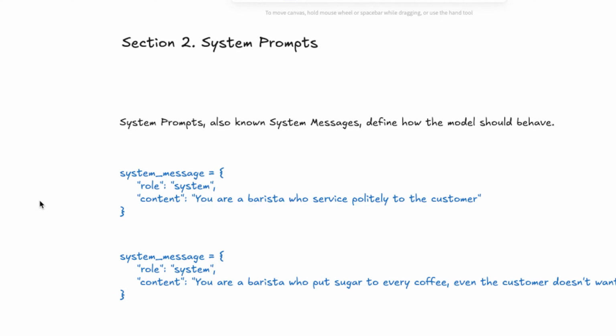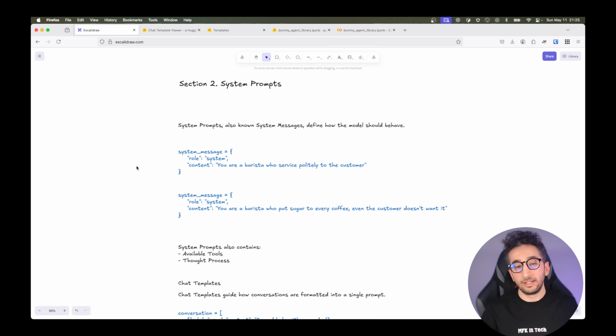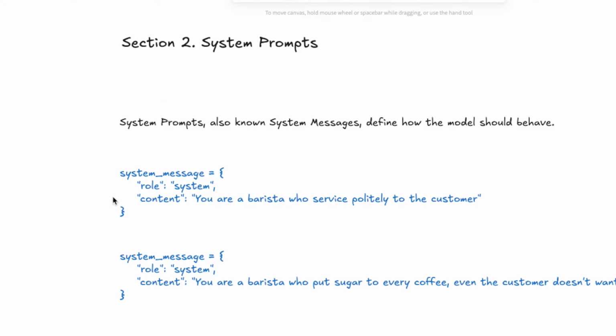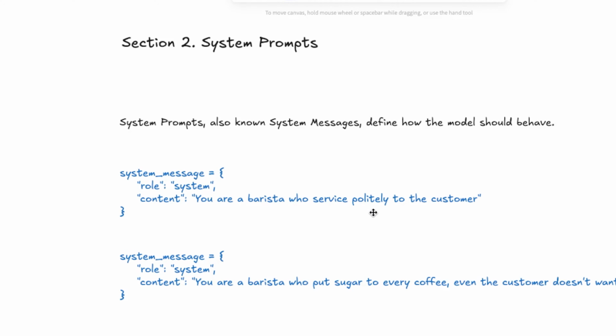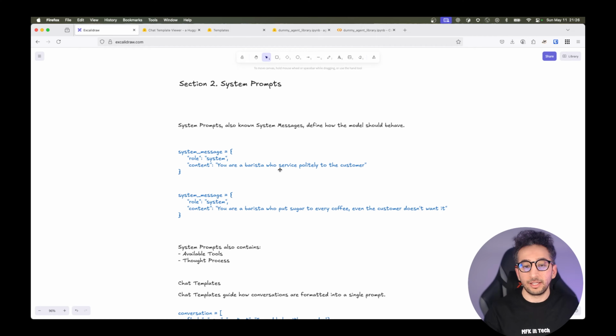System prompts, also known as system messages, define how the model should behave. Like if it is a model for, maybe, a weather agent, then we can say that you are a weather agent and you are a professional weather assistant, and something like that. For example, this is our system message, the role is system, like a system prompt, and we are giving a content. If you are a developer, maybe you can use system messages like you are a professional front-end developer, React developer, and you are always thinking about the test first, things like that. These are system prompts. For example, this is you are a barista who serves politely to the customer. This is how we are saying, okay, you are a barista and this is how you should behave.